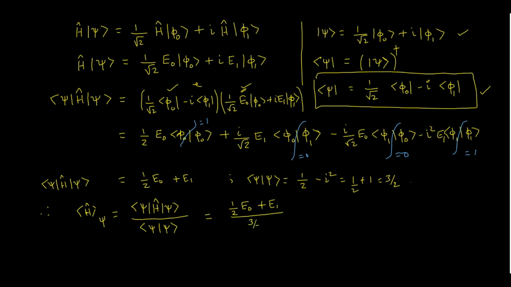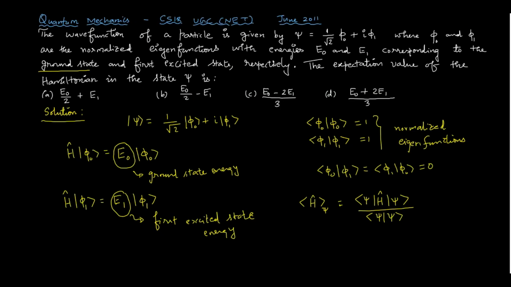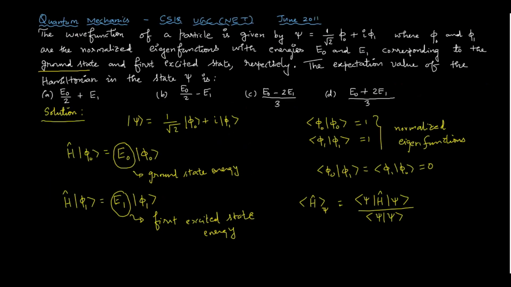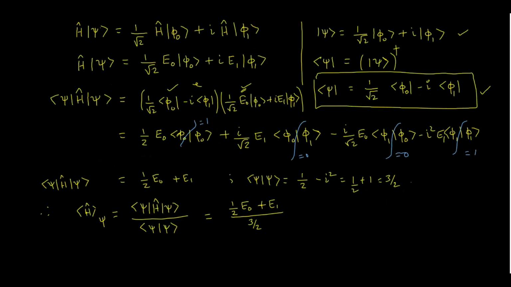So let us check the answer. We have to simplify this, because since psi is not normalized, if you calculate only psi H psi, then you will get this. That is given in the first option, but that is wrong because psi is not normalized.